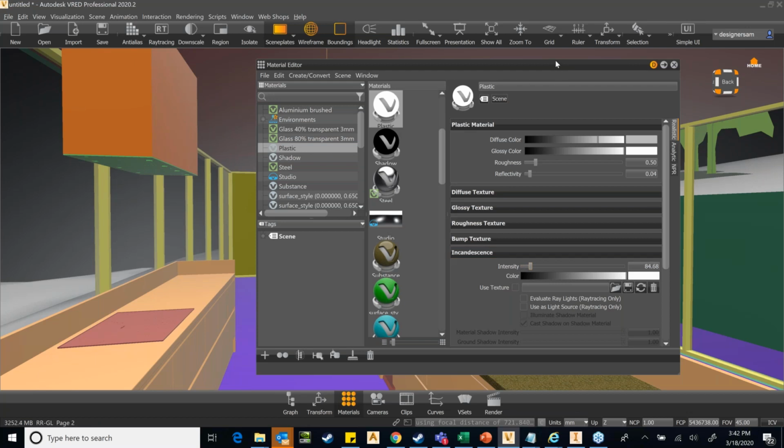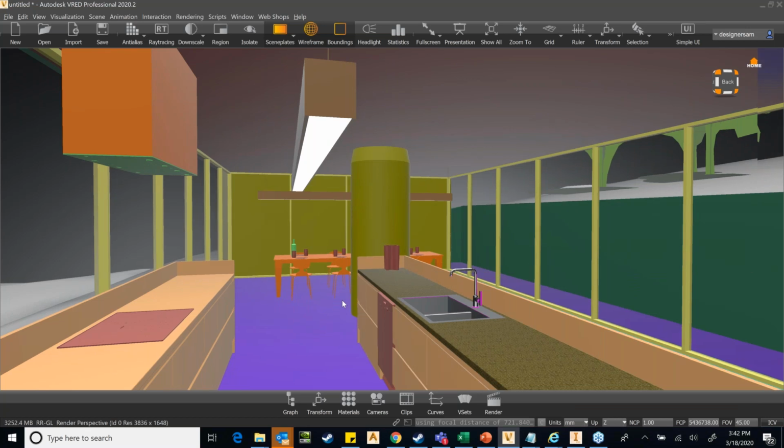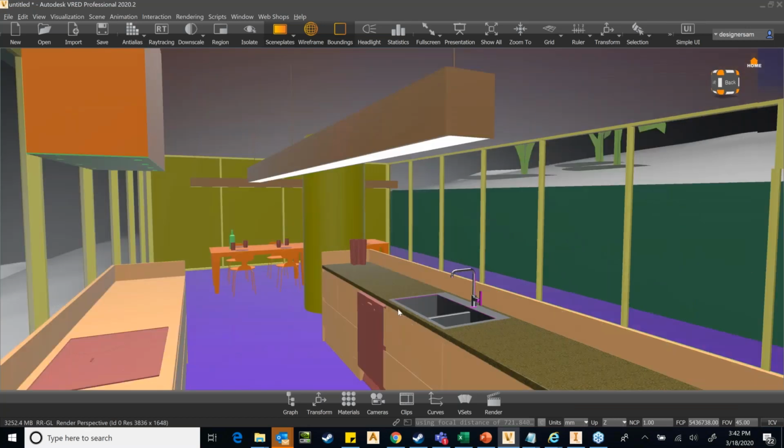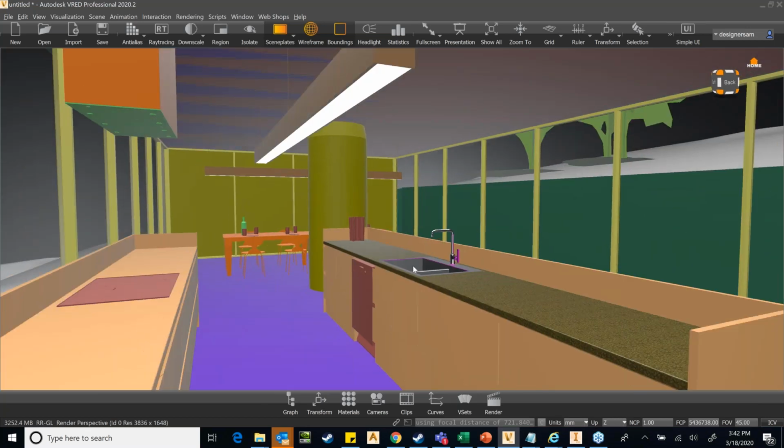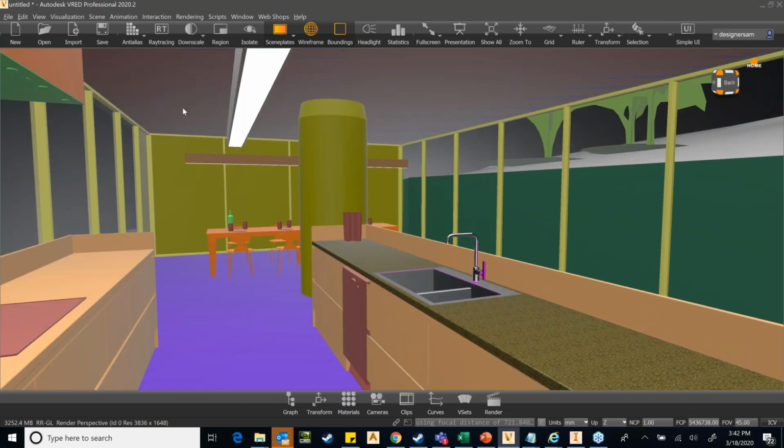So you can see that it is white, but I don't think it has made any change to this scene. The change will be visible once you do ray tracing. Okay, so I think this is still less.